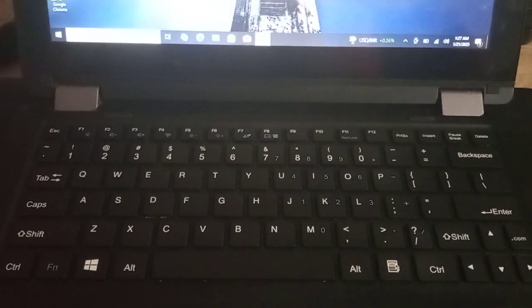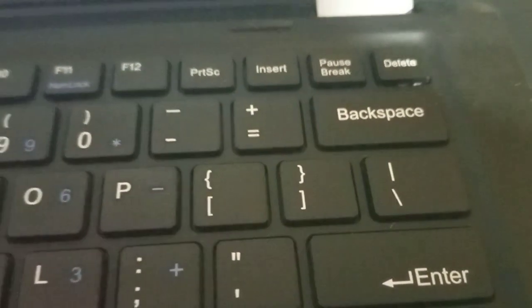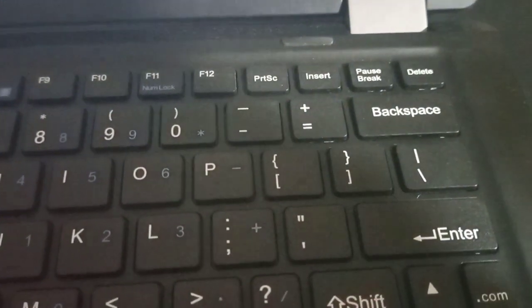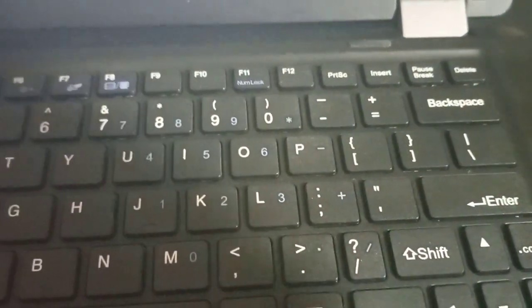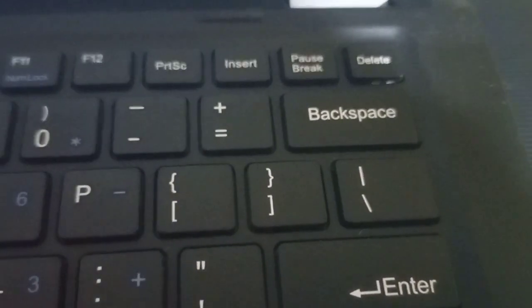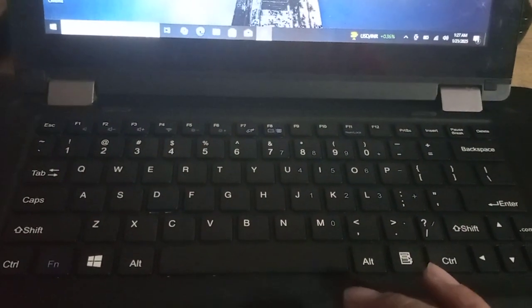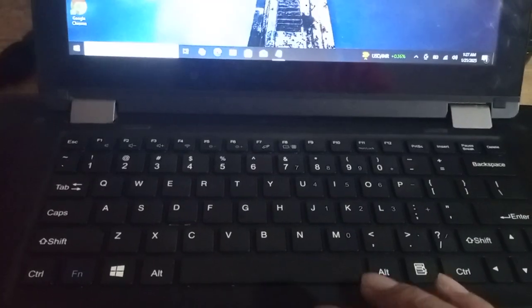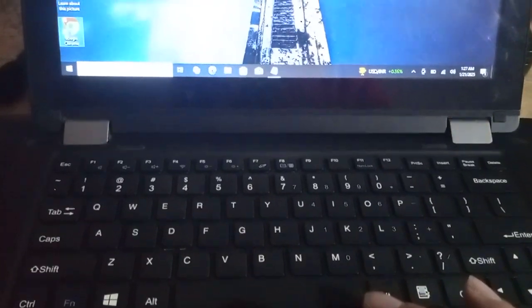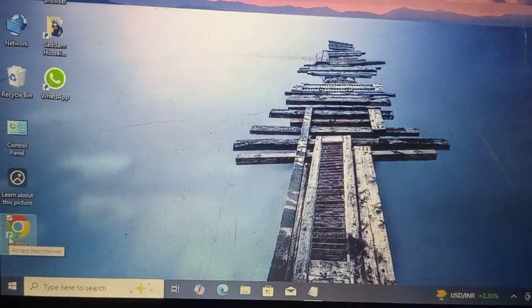Another option to fix this issue is to install a keyboard software and disable this particular backspace key. When this backspace key is disabled, it won't function and the problem will be resolved, but you may not use this backspace key. So let's start. What is the software? You will download a software from Google. I'll show you.